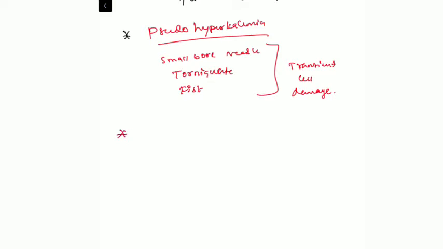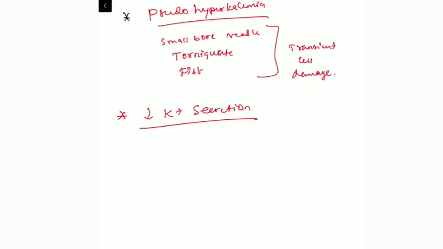And the third mechanism is decreased potassium excretion. So it can be renal or extrarenal. Mostly the decreased potassium excretion is associated with the renal. We have already explained that 90% of the potassium is excreted by the kidney and only 10% is excreted at the level of the colon. So diseases affecting the colonic system will not result in manifestation of hyperkalemia, but with any disease affecting the renal system, there will be a high possibility of early development of hyperkalemia.